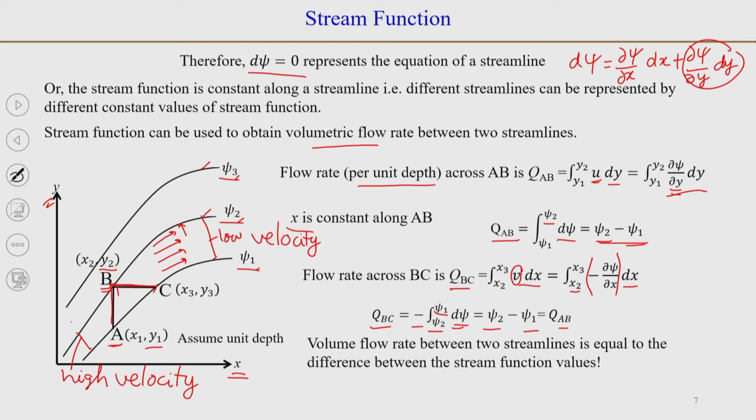So, we saw that the volume flow rate between two streamlines is equal to the difference between the stream function values, and it is a constant. If you have two streamlines and we know the stream function values ψ1 and ψ2, then we can directly find the flow rate from here. It is in the 2D plane, or we can say flow rate per unit depth, as we see here.